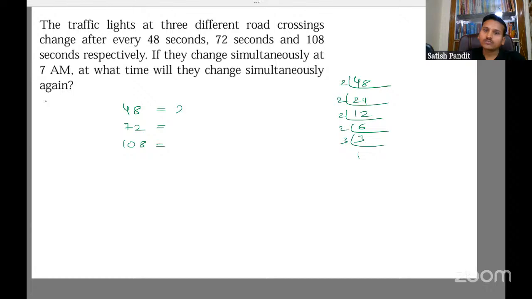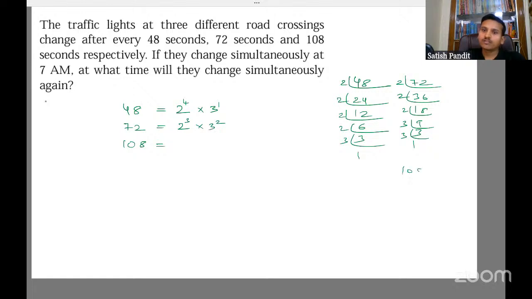48, if you take, is 2 to the power 4 into 3 to the power 1. 72 is 2 to the power 3 into 3 to the power 2.